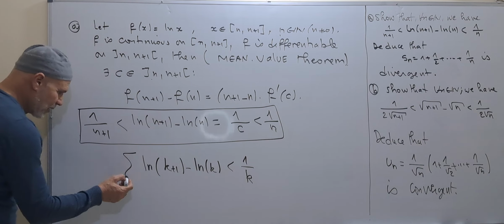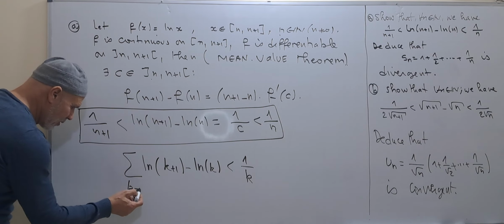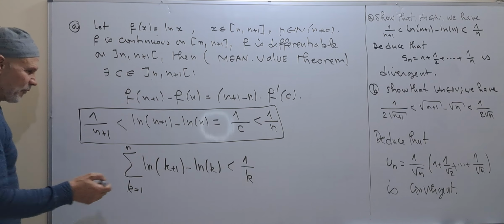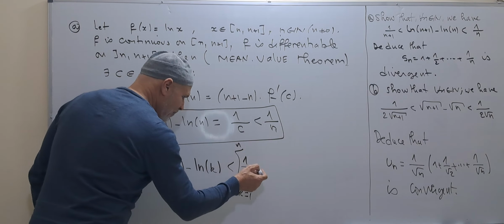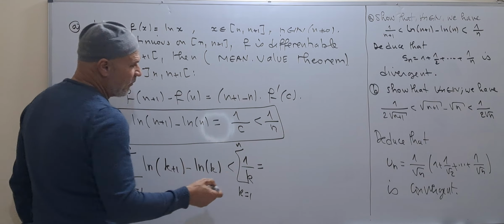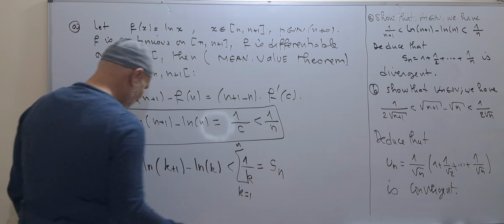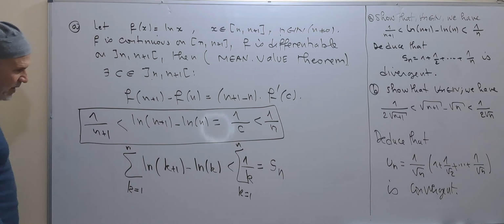If we take here the sum from k equal 1 to n, and from this side we also take the sum from k equal 1 to n, here we find Sn, and this is a telescopic sum.